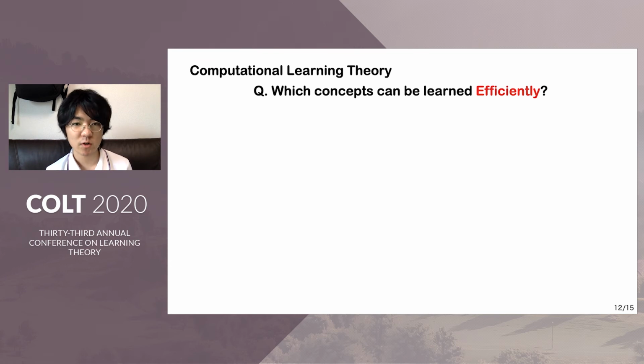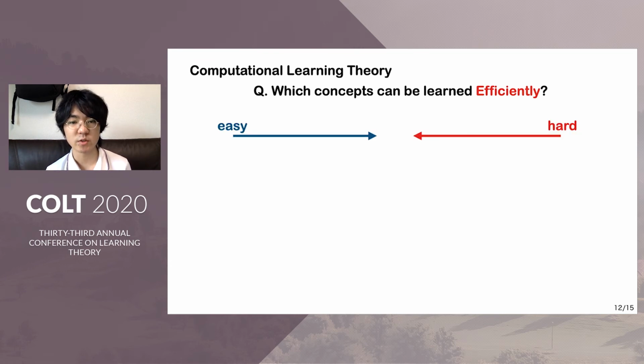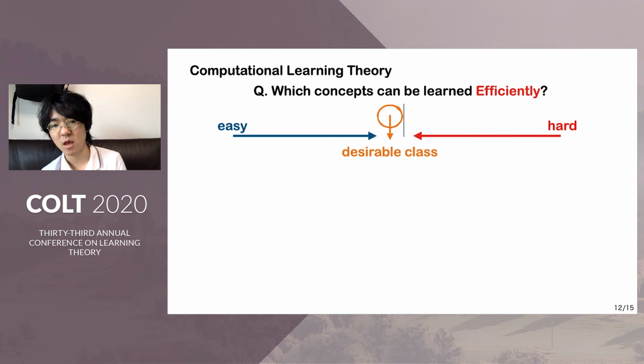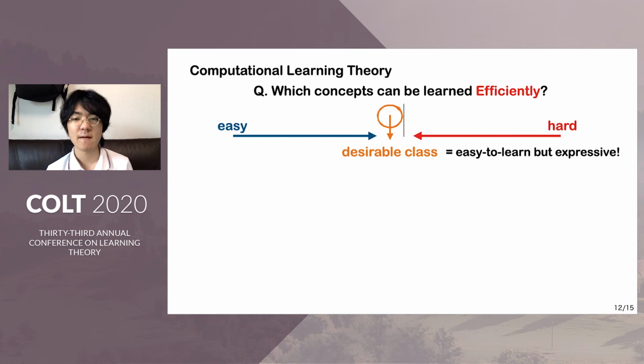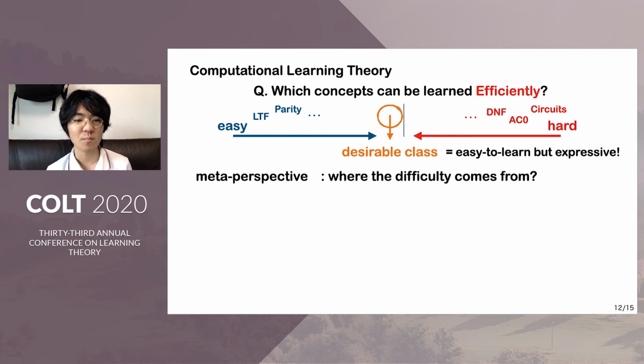In computational learning theory, one desirable goal is to find a concept class existing at the boundary between the easy-to-learn case and the hard-to-learn case, because such a class must be the most expressive one among easy-to-learn classes. But at present, this goal seems to be far. So in this work, we review this goal from a meta perspective, especially where the difficulty comes from.